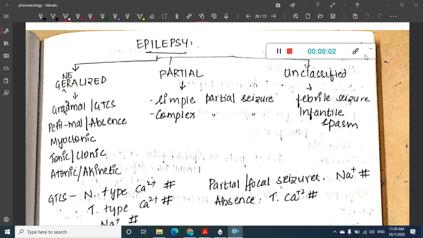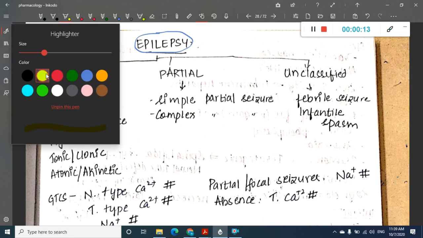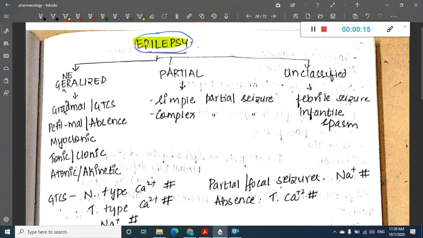Hello friends, let us now learn about pharmacology. In pharmacology we will learn about epilepsy. In epilepsy, first I'll give you a brief introduction about epilepsy, and then we will learn about the drugs which are used in the treatment of epilepsy.